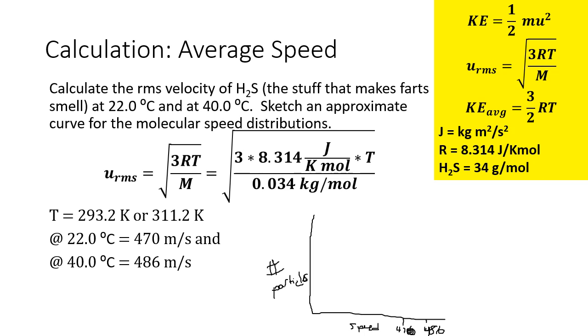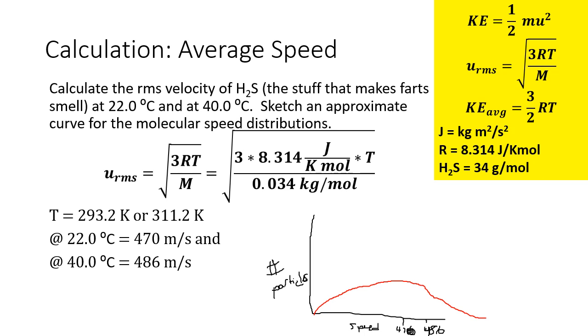Now, if you remember, our root mean squared velocities were not actually centered around the average speed. They were on the going down part of the slope. So I'm going to do the one at 40 first. We'll note that I'm going down. It's not going to be perfect because I'm not great at drawing, but we'll hopefully get the idea.